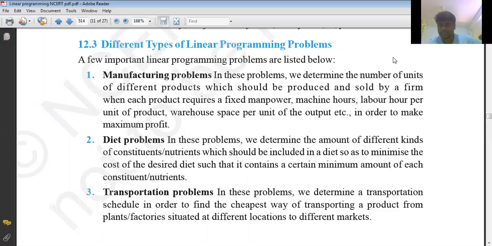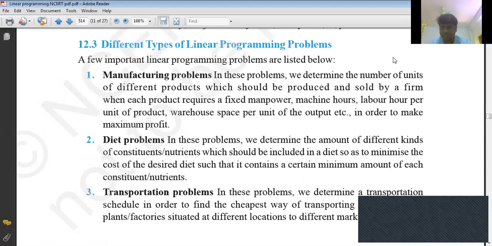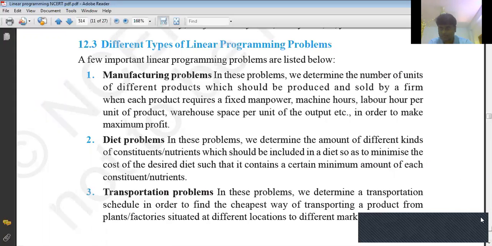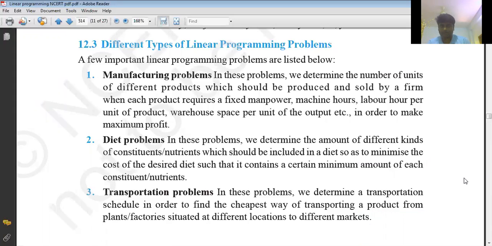Actually these are very few, as we have only two problems on transportation, one in the miscellaneous and one in the example. These are very easy to understand. So first of all, we'll go for solving some problems on manufacturing and diet. These two are important actually. Problems on the first two models are very important. So manufacturing problems and diet problems we are going to discuss for the maximum number in the coming exercise.